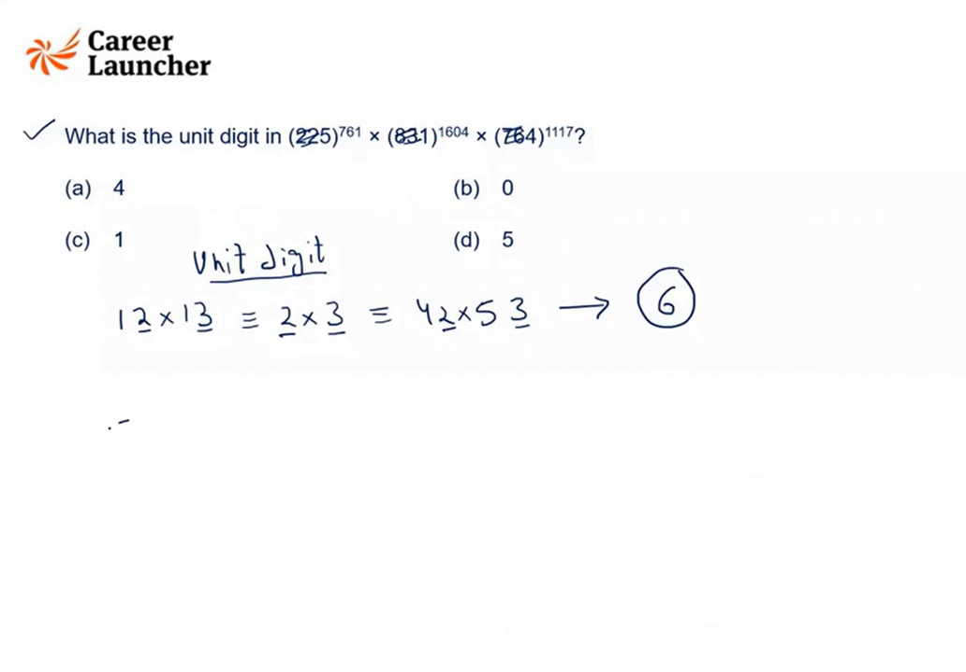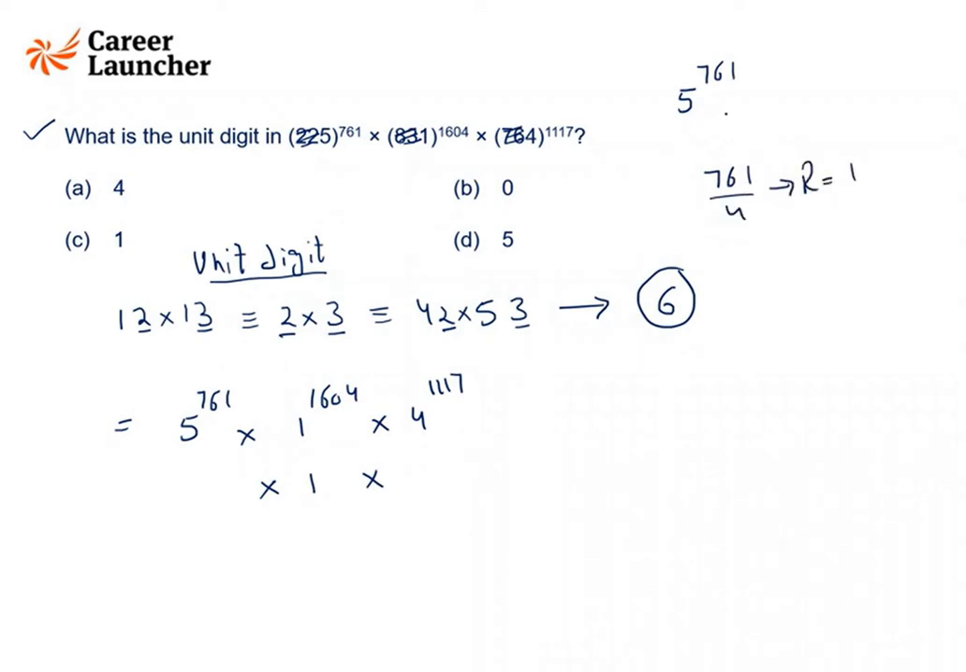So what we are left with is 5 raised to the power 761 into 1 raised to the power 1604 and 4 raised to the power this. So we know 1 raised to the power anything always ends with 1. So this is 1 only. Now 5 raised to the power 761. So what we do is we divide this by 4 and remainder is 1. So it is same as this. So what you'll get is 5 only here.